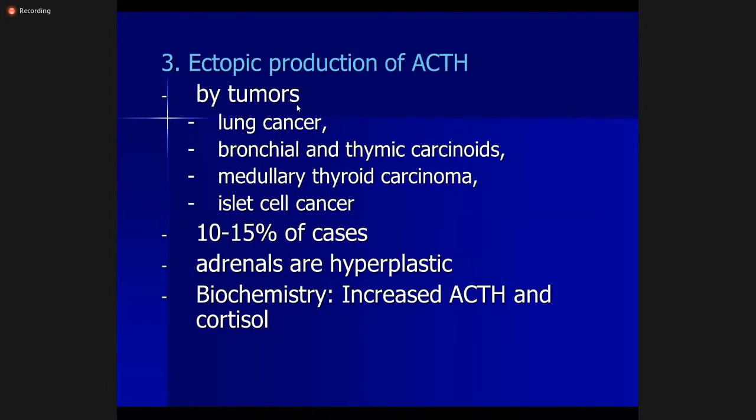Now, the third cause is ectopic production of ACTH by tumors, of which there can be a number of cancers. Most important of these is lung cancer, which is small cell lung carcinoma. Then other cancers like bronchial and thymic carcinoids, medullary thyroid carcinoma, and islet cell cancers. They comprise 10 to 15% of cases. In these, as there's excess ACTH, adrenals are hyperplastic, and there's increased ACTH and cortisol both.